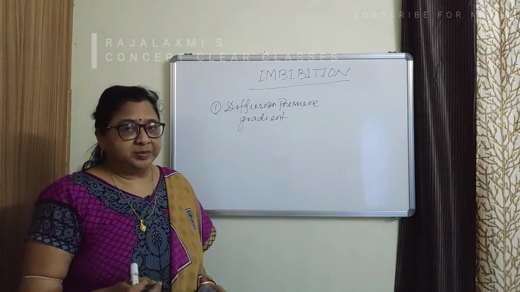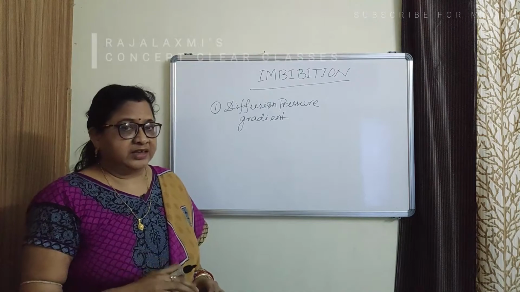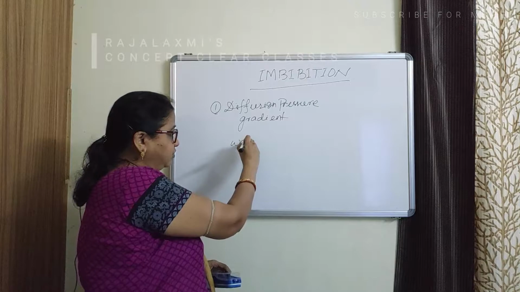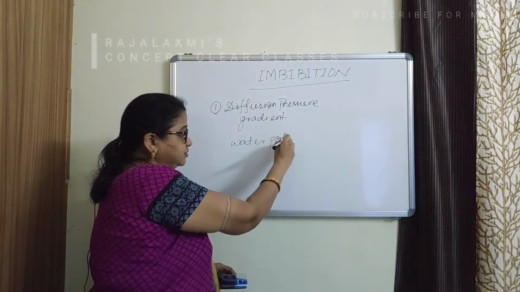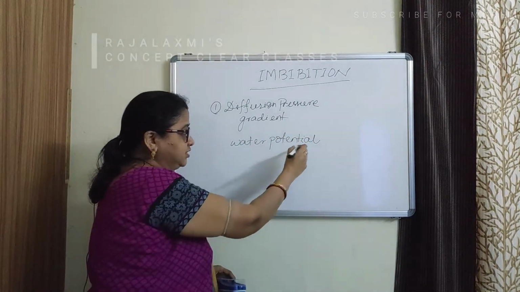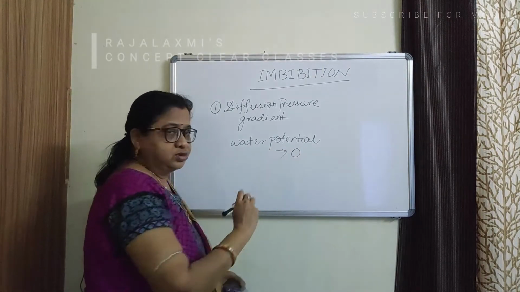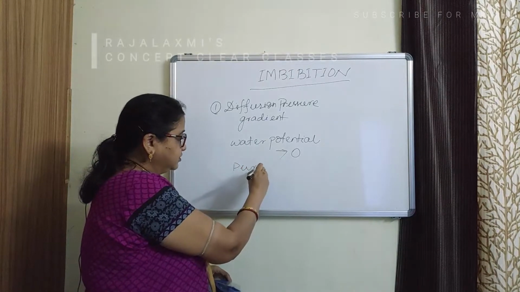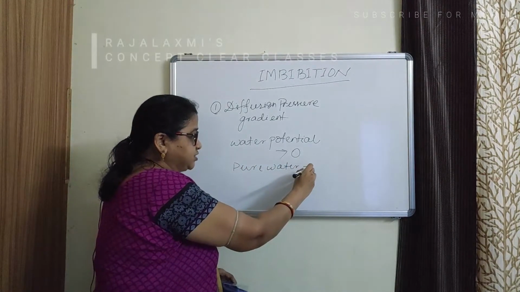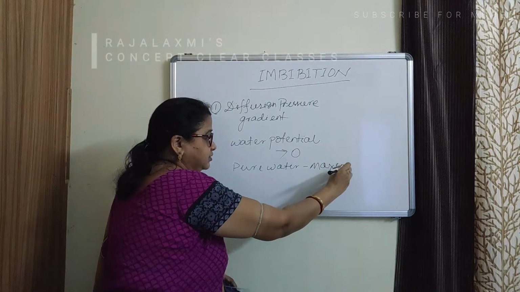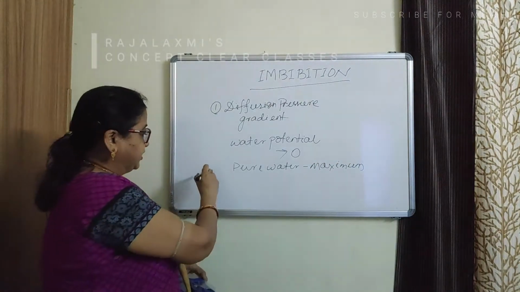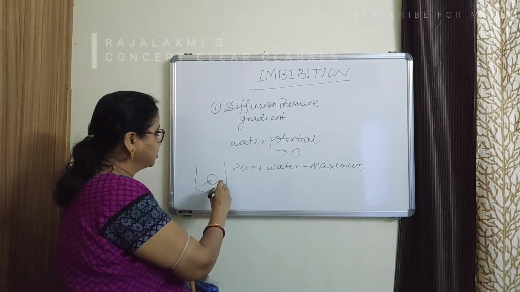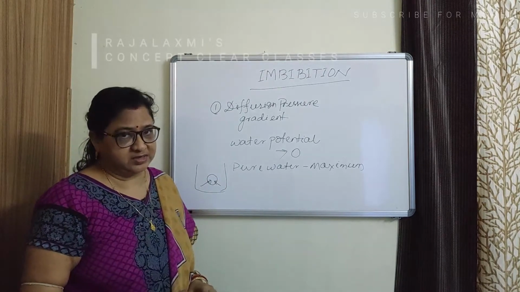So, when we keep a dry seed in water, the dry seed has no water, so the water potential of the dry seed is equal to 0, and the water potential of pure water is maximum. So, the water enters into the seed due to endosmosis and the seed swells.